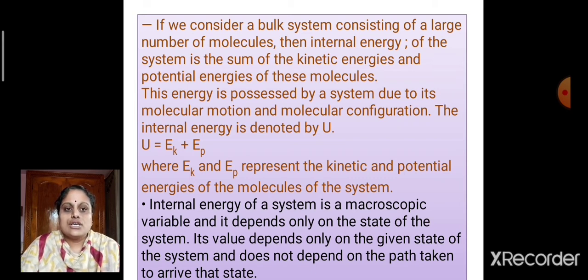Internal energy of a system is a macroscopic variable and it depends only on the state of the system. That is, its value depends only on the given state of the system and does not depend on the path taken to arrive at that state.